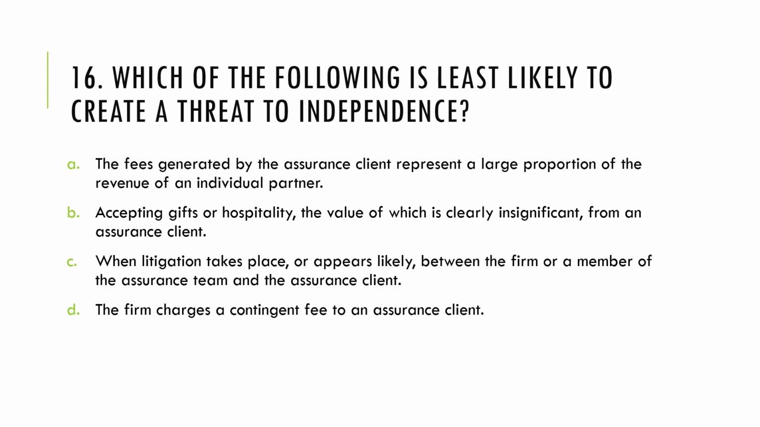Number 16, which of the following is least likely to create a threat to independence? Take note, we're looking for the least likely. Letter A, the fees generated by the assurance client represent a large proportion of the revenue of an individual partner. So when the revenue of that individual partner depends on one client, there's an undue dependence that definitely creates a threat to independence.